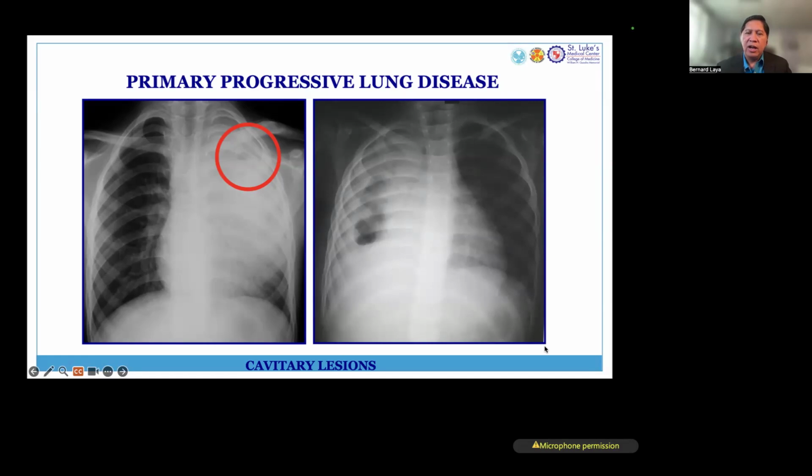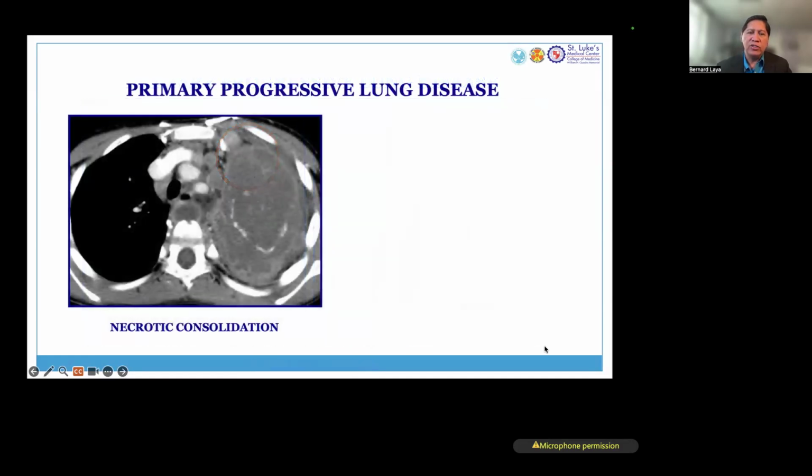Just to give us a correlation, this is a CT scan of a chest on a patient with significant progressive lung disease on the left, and this looks necrotic. And when you're reading a lot of CT scans on tuberculosis, we see this kind of typically.